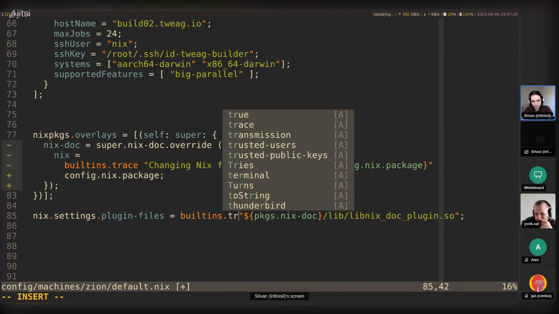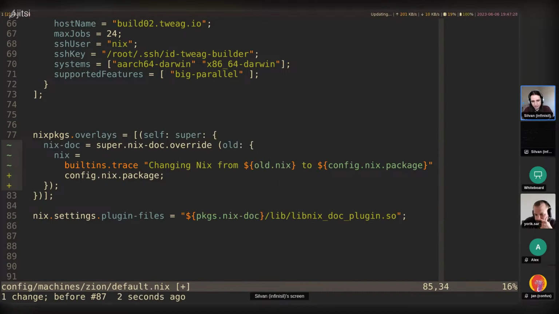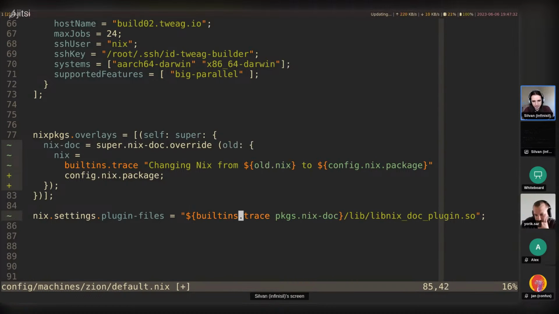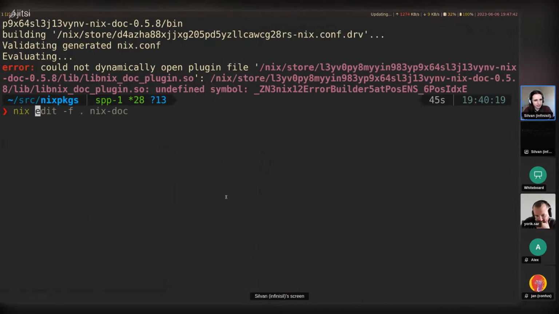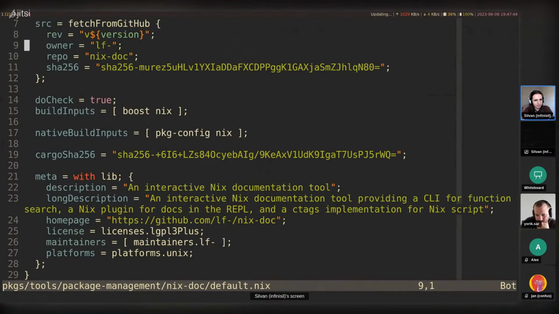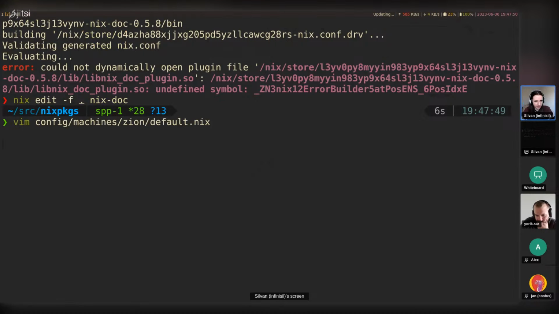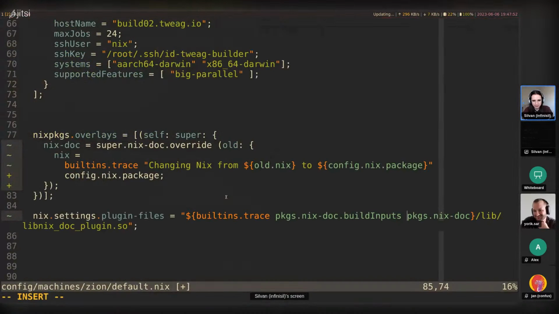Build inputs. Yeah, that works. It's a bit hacky though, but we can make that work. So I'm going to try trace packages and nix-doc.buildInputs, and let's look at nix-doc. Which build input is it? It is the second one. I hope that works and it wasn't changed anywhere.